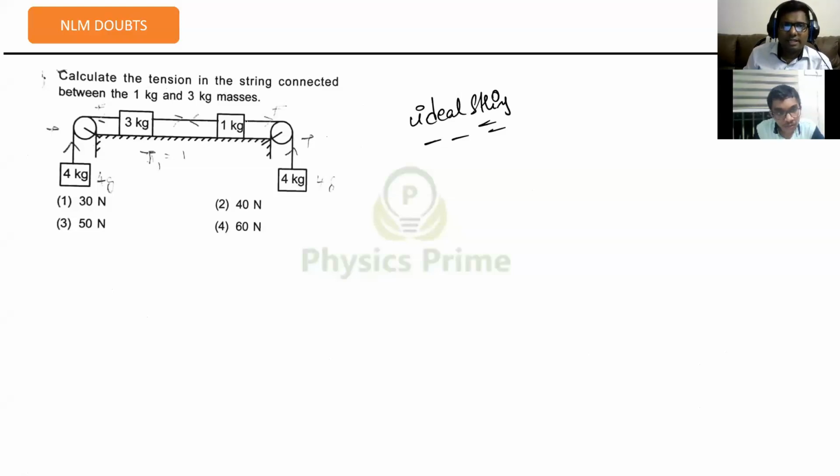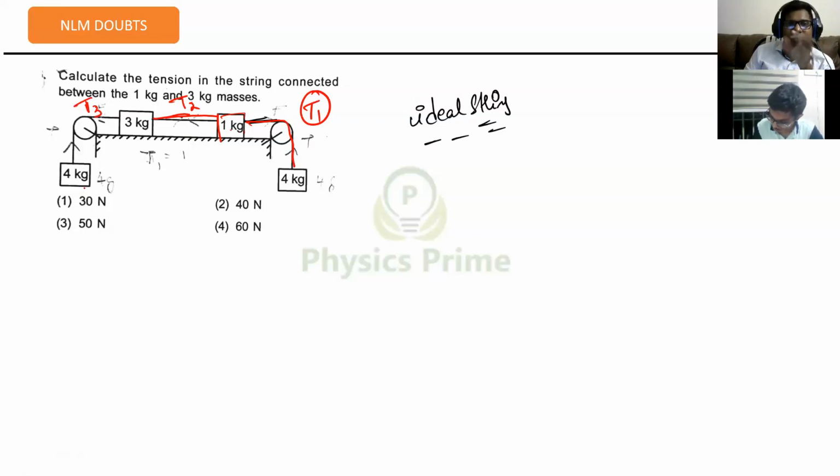So now I'll take another color here. This entire string will have one tension, I'm considering it as T1. This entire string will have another tension, I'm considering it as T2, because there is a mass of 1 kg between T2 and T1, two strings not directly connected. Again, I'm considering this as T3.